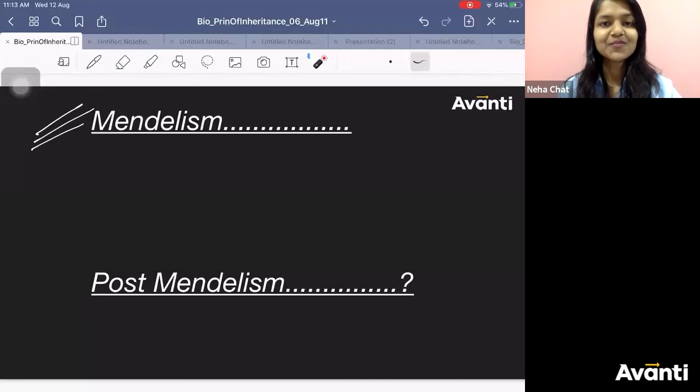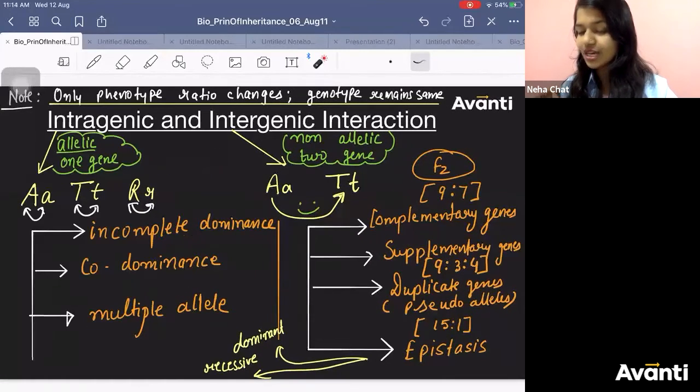But there are a few exceptions which are found, which do not follow the law of dominance. All of these got discovered after Mendel died, right?